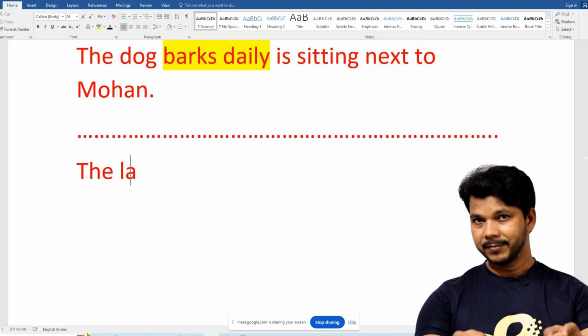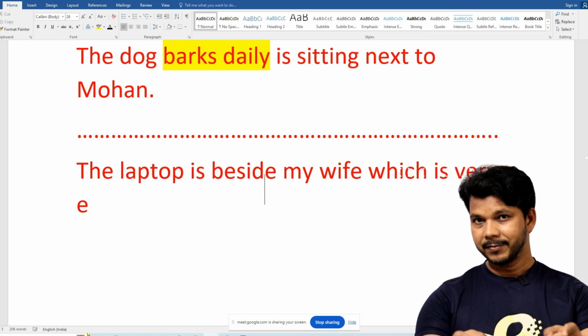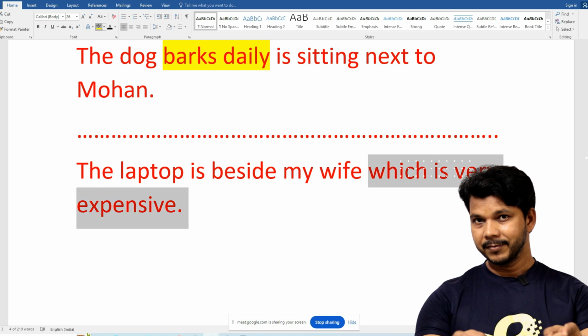If I say the laptop is beside my wife, which is very expensive, wrong or right? Wrong. So this is wrong. The correct sentence would be the laptop which is very expensive is beside my wife. Which is very expensive is the extra information about the laptop, but here it is about the wife.